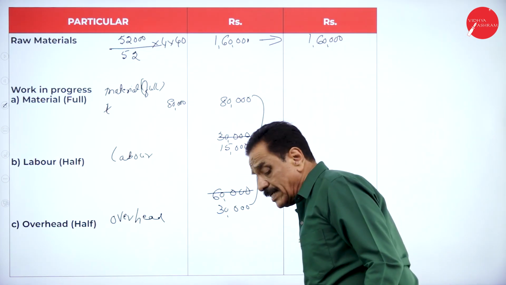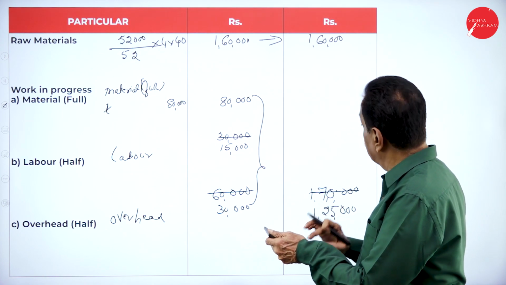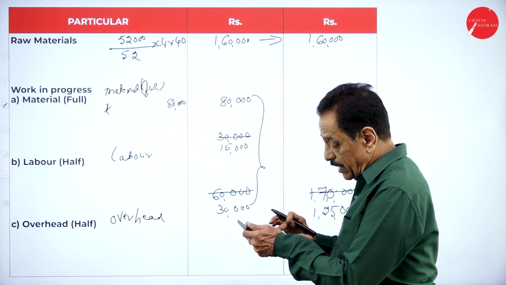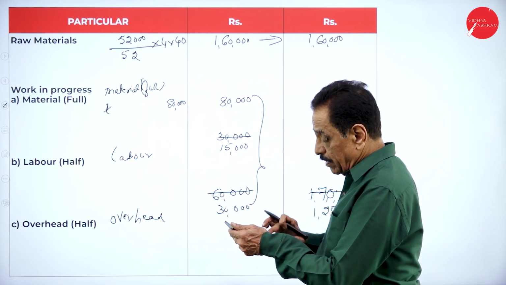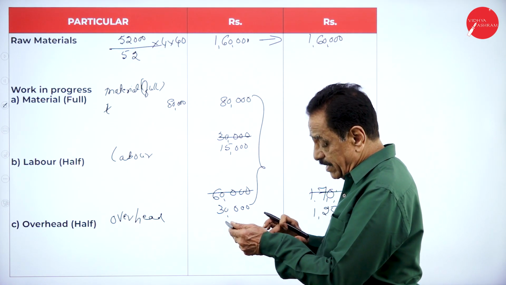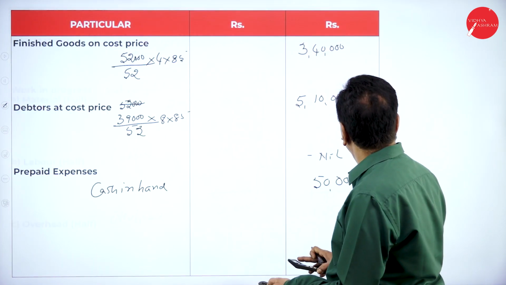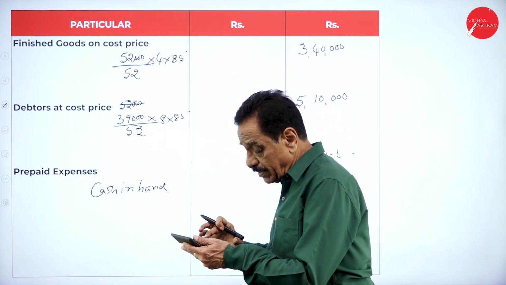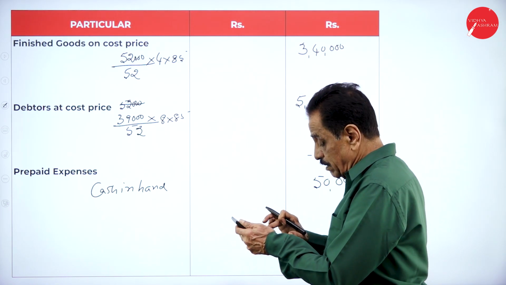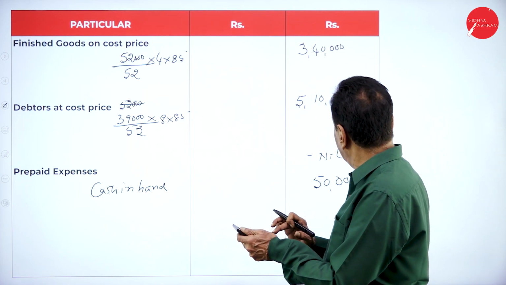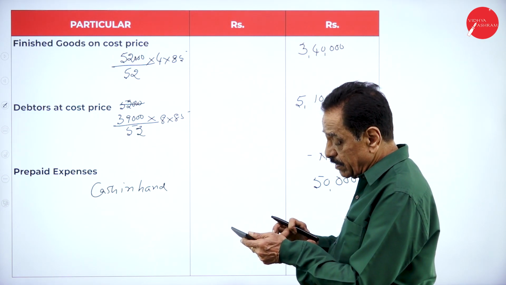The total is 1,60,000 plus 1,25,000, 2,85,000 plus 3,40,000, 3,40,000 plus 5,10,000, 50,000.